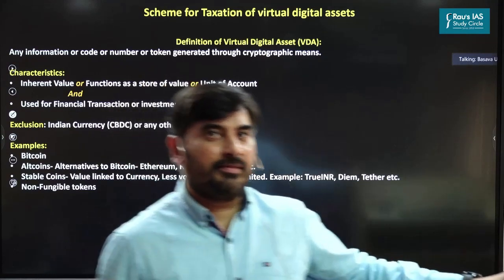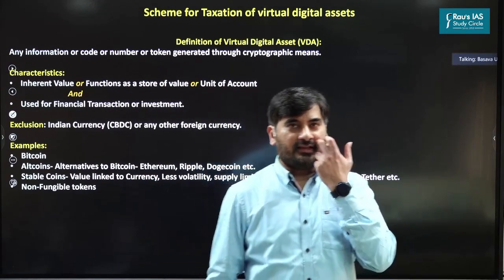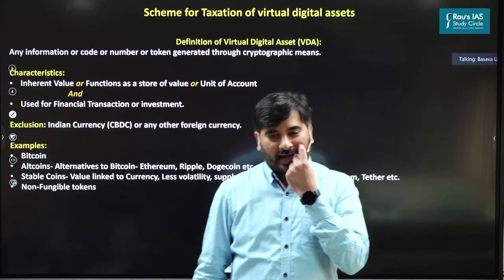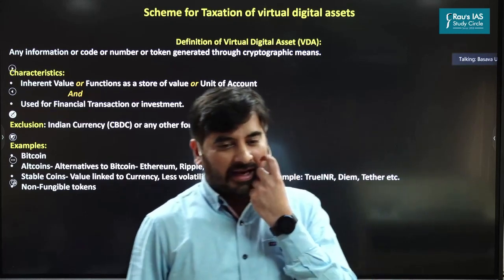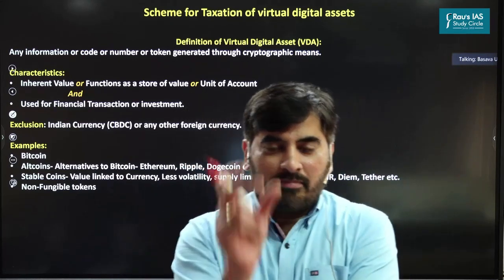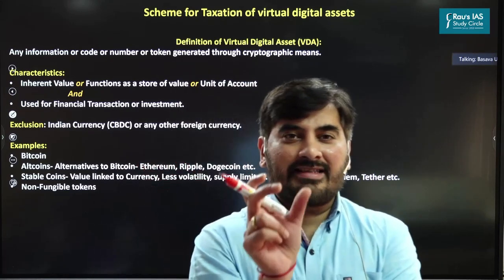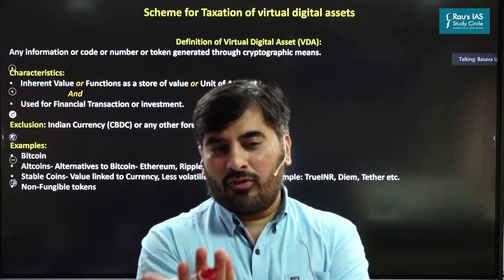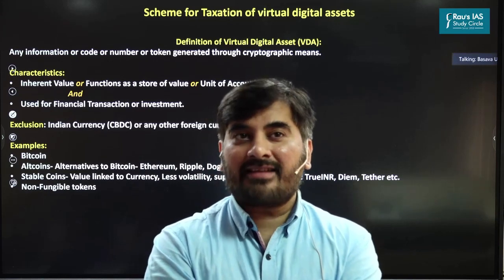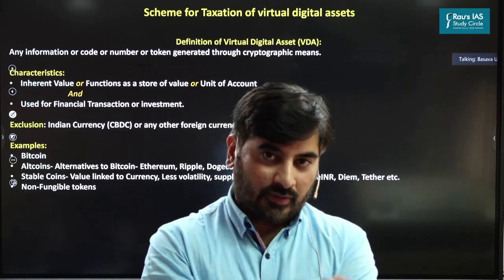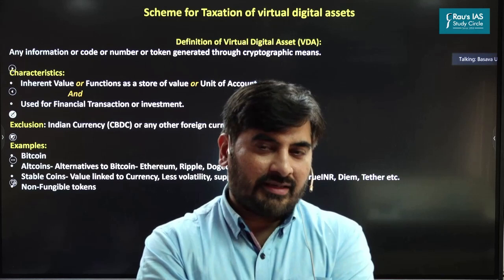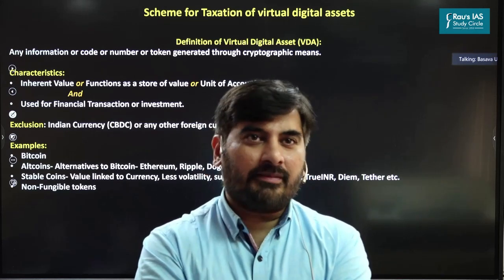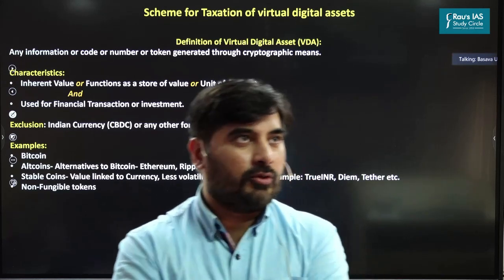Please have a look at this. Now, this is the most interesting part because I took a lot of time to actually understand the meaning of virtual digital asset as given by the government. Because if you actually go through the Income Tax Act or the finance bill of this year, the kind of definition which the government has used is very complicated. So let me simplify this for you.